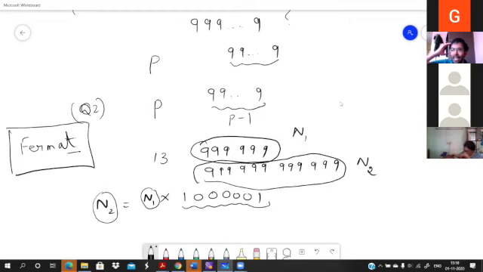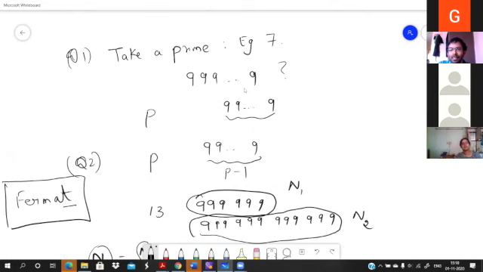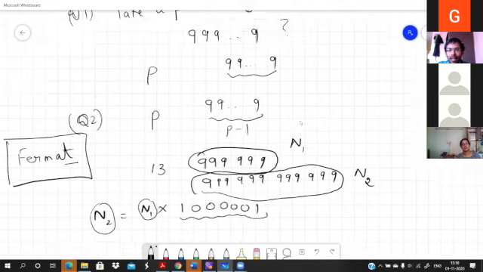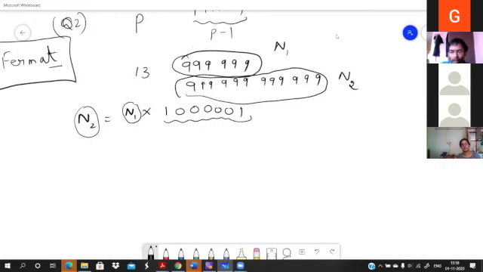So you had considered the powers of 10, for the first fact that there's always a sequence of 9s. You just took a prime p, and then you considered the remainders of powers of 10 with p: 1, 10, 100, 1000, and so on.